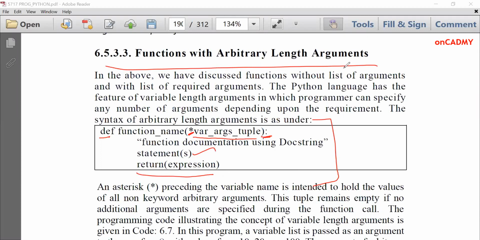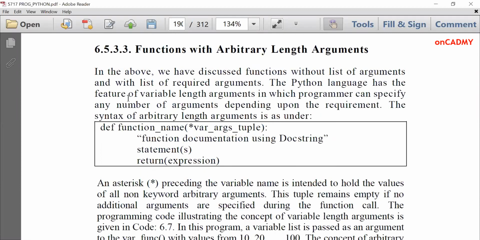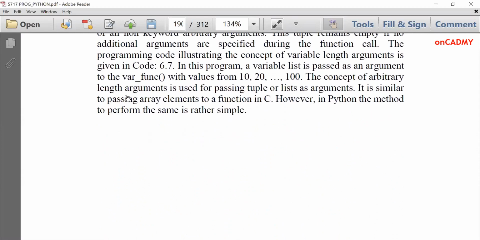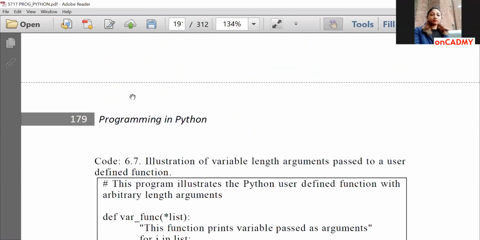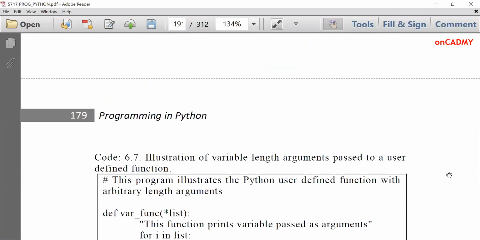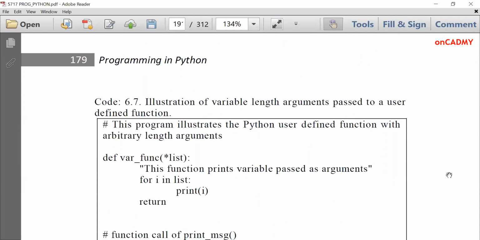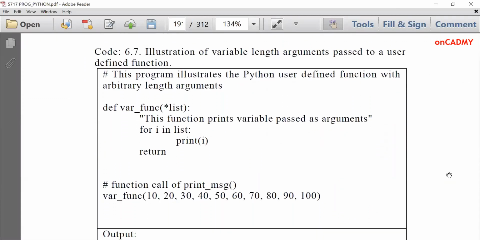Now let's understand through a program how it works. Suppose I have this program, definition, variable, func.